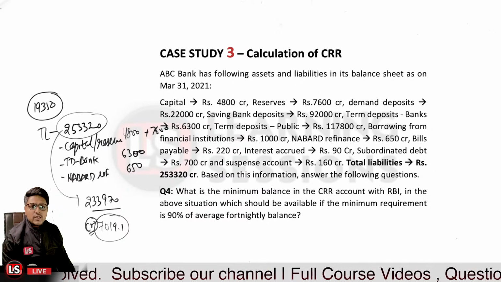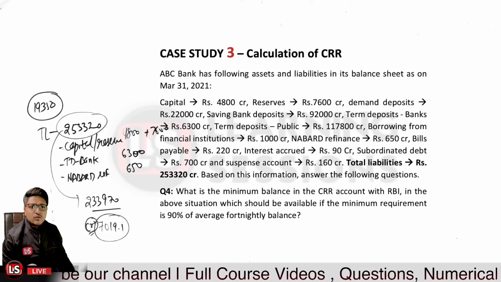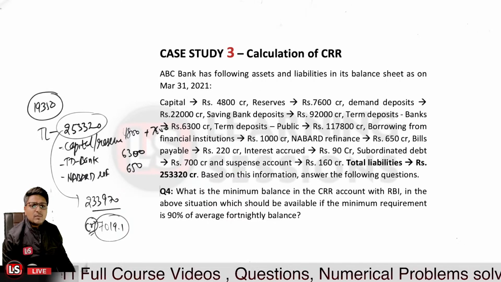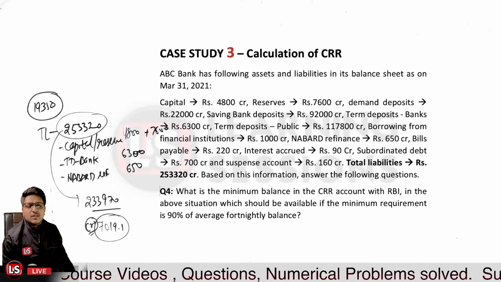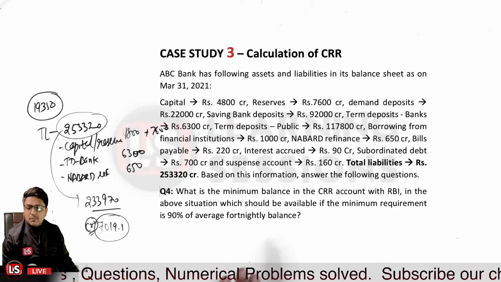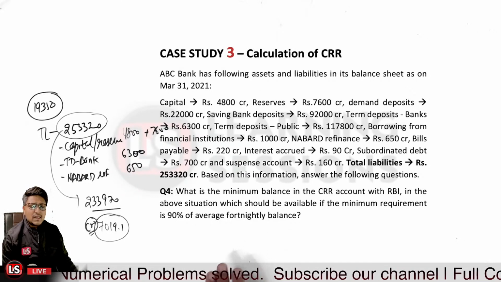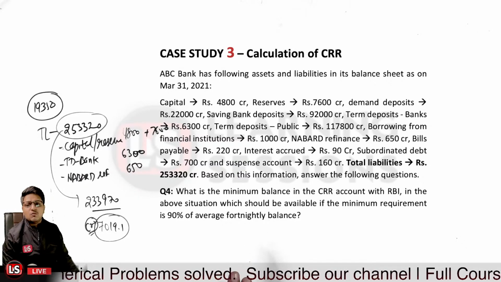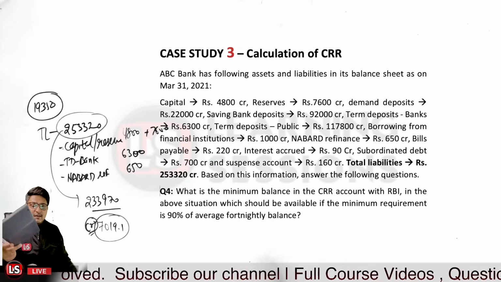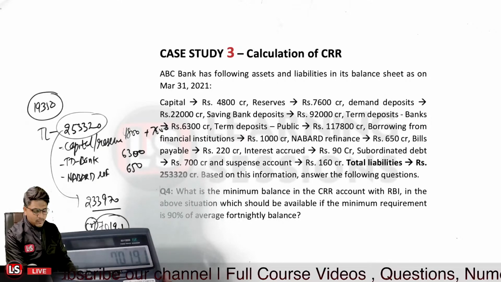And question number 4 says, what is the minimum balance in the CRR account with the Reserve Bank of India in the above situation, which should be available if the minimum requirement is 90% of the average fortnightly balance? If we are to maintain 90% of the average fortnightly balance, what amount must be maintained with the Reserve Bank of India on a daily average basis? So we will be simply calculating 90% of this.